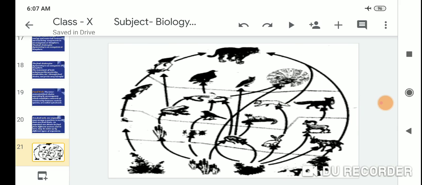Look at this picture of a food web: different types of organisms, one after another, continue the chain.